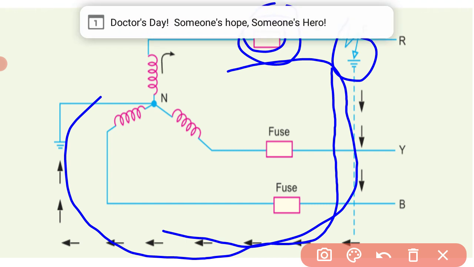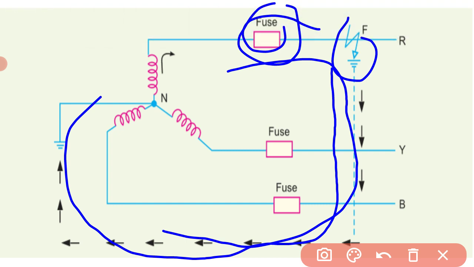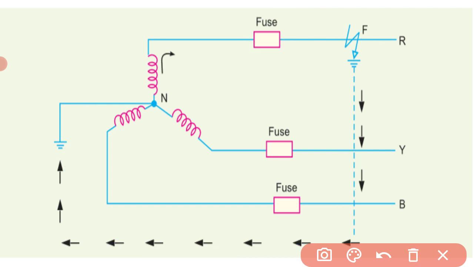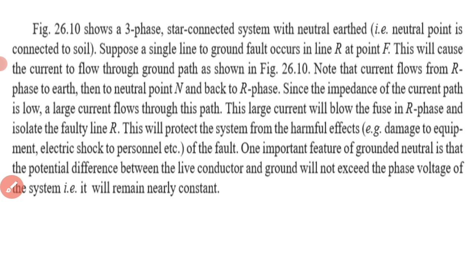Now coming to some discussion points. Already I have discussed this point, but I will repeat it once. Suppose a single line to ground fault occurs in line R at point F. This will cause current to flow through the ground path, as shown in the figure.